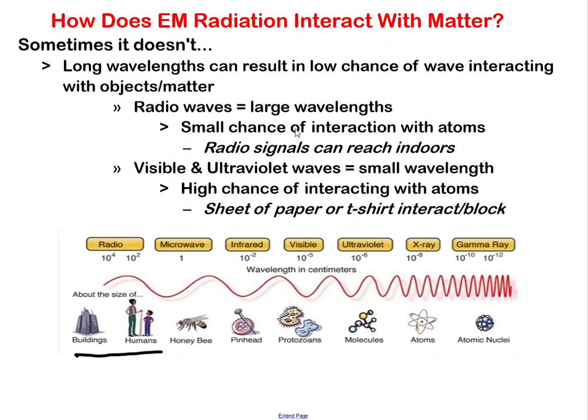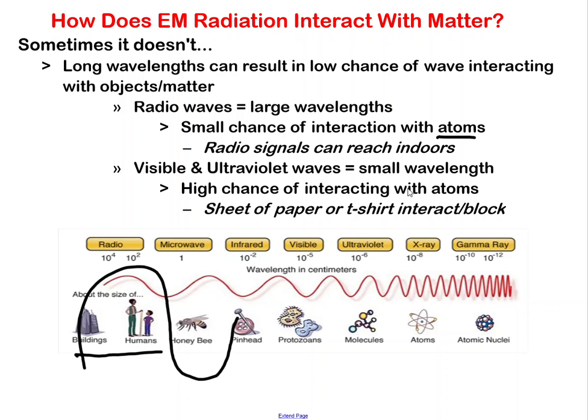So radio waves have huge wavelengths, and that means they have a small chance to interact. So if this is a person and the radio wave is in size, that's its wavelength and its amplitude, then it's going to miss those people, and that means that they have a small chance to interact with atoms, which allows them to get indoors. If you're inside, you can still get radio signal usually. If you go underground or in your basement, it's harder because there are more atoms in between the radio waves outside and your receiver, but it's still possible.